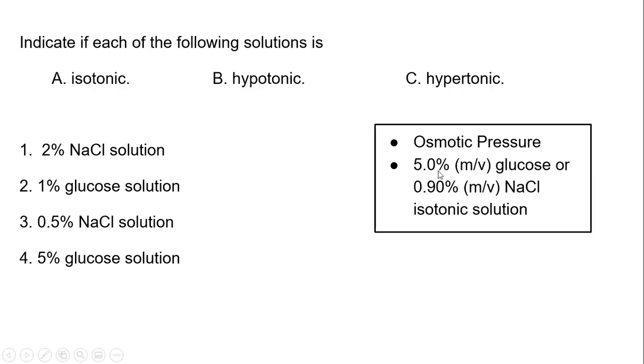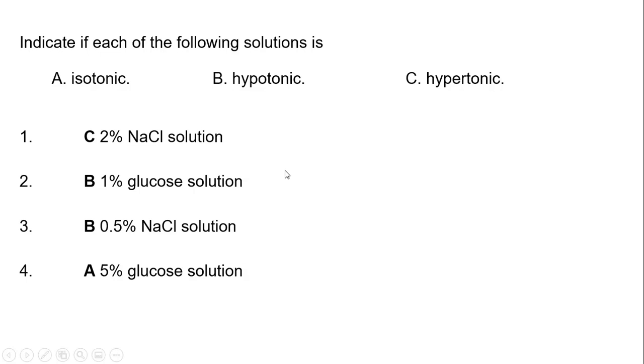1% glucose solution, but we normally have 5%. So this is going to be B, hypotonic. Hypotonic, lower solute concentration than the red blood cells. Water's going to flow into it, and that's going to cause it to maybe swell and burst. Number 3, same thing as 2. It's hypotonic. As you can see, it's a lower value than the sodium chloride here. That's isotonic. So that's going to take B, lower solute concentration. Water will flow into it. And 5% glucose, that matches exactly what we have. That's isotonic. And that's exactly what shows up here.